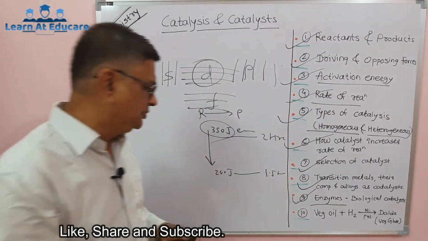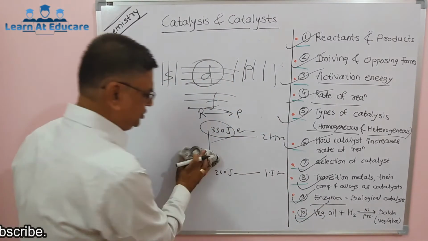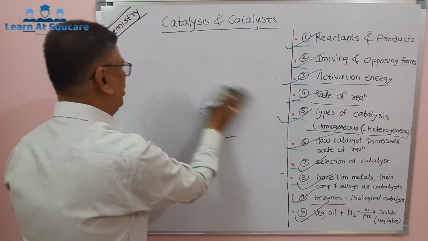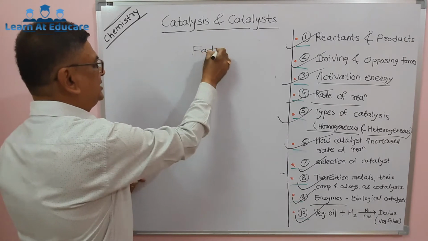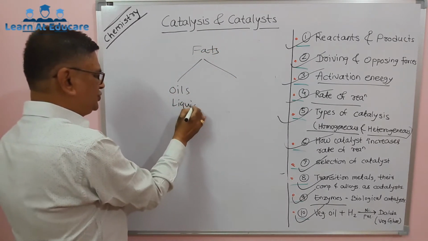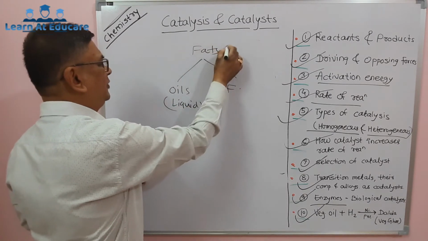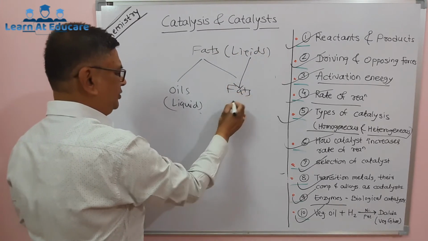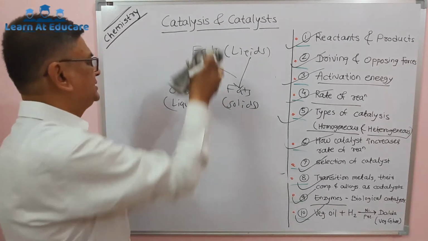And we'll take now a different example to know how we can use a catalyst to get some product. Everybody knows there are fats of liquid and solid state. Fats, these are chemical substances. If liquid, they are oils, and in solid state, they are fats. In fact they are called fats or lipids. Lipids of the solid types are fats, and the liquid types are called oils.